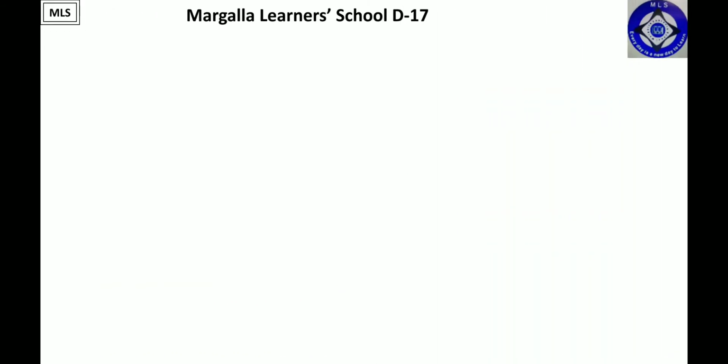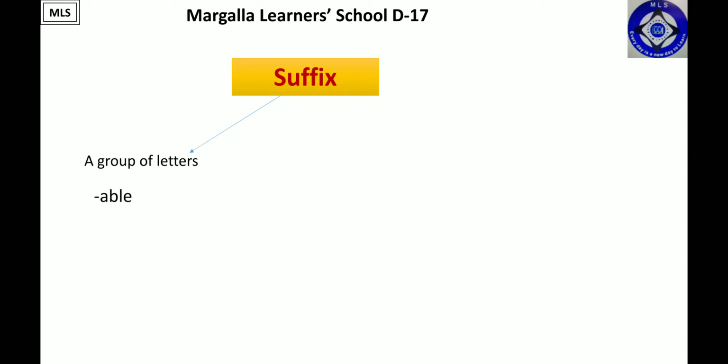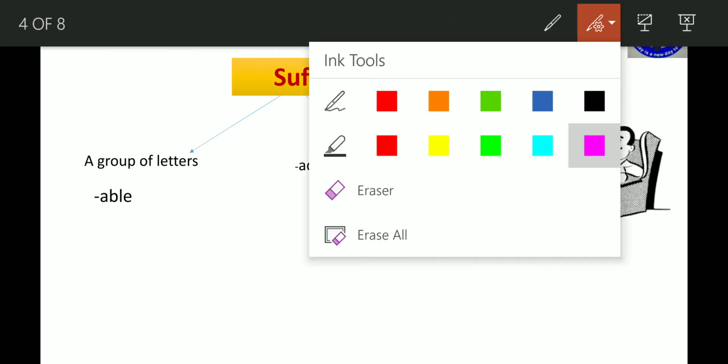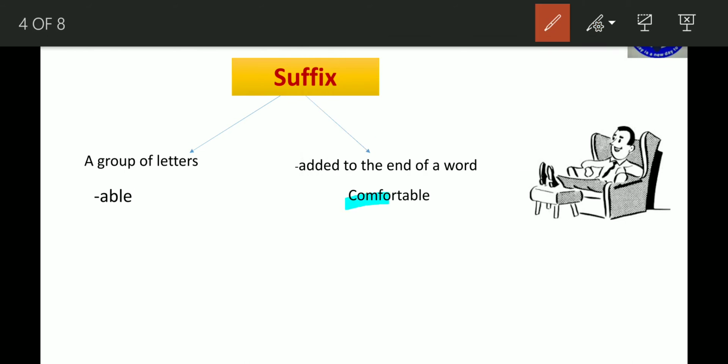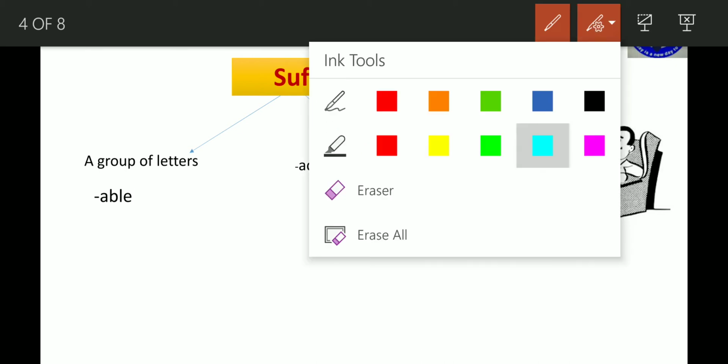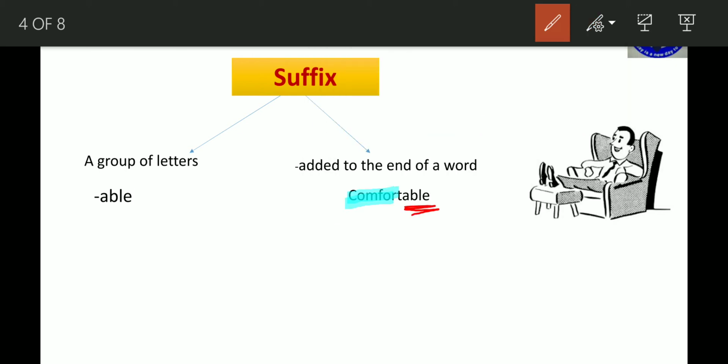We would further elaborate this thing in this slide as well. Suffix is basically a group of letters like ed, ing or able, just as we have this example. Suffix is always added to the end of the word. We have a root word or a base word. We add suffix to its end, just as we have this word comfortable. Now comfort is basically the root word, and then we added able. Able is suffix. I hope I am clear.